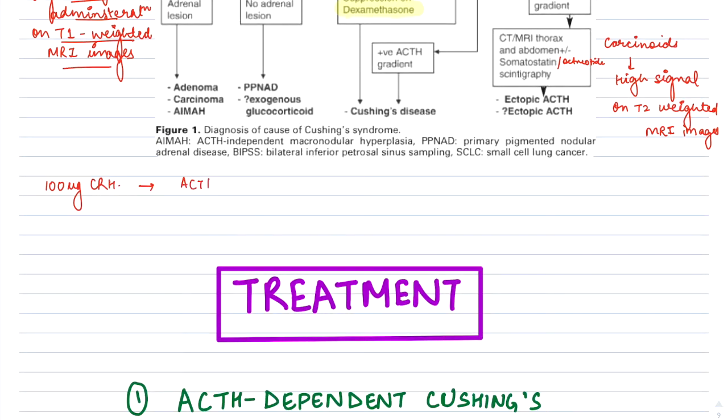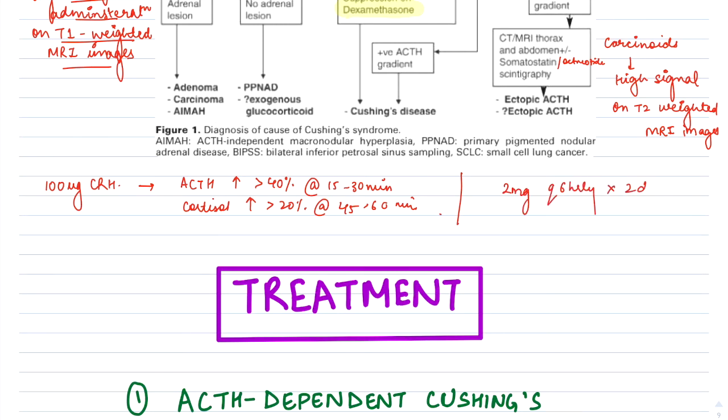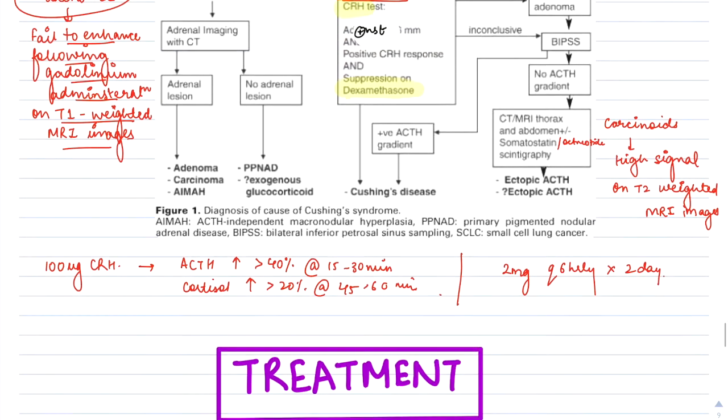The ACTH levels should increase by more than 40% at 15 to 30 minutes after administration of 100 micrograms of CRH, while the cortisol should increase by more than 20% at 45 to 60 minutes of CRH administration. This is the CRH test, while the high dose dexamethasone test employs 2 milligrams of dexamethasone given 6 hourly for 2 days, and then the cortisol level should not fall.